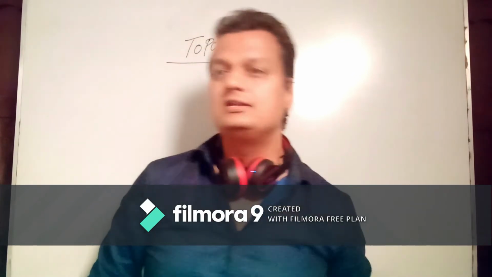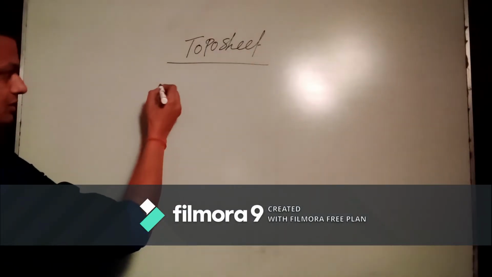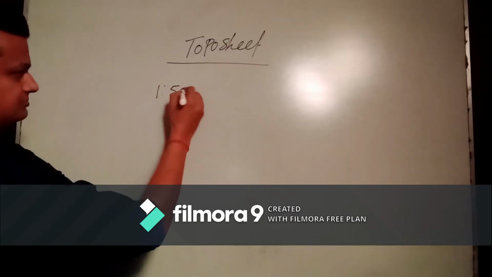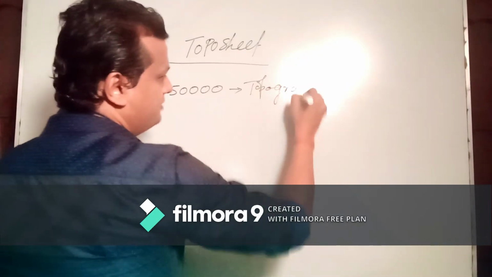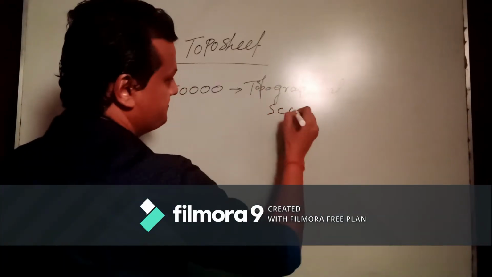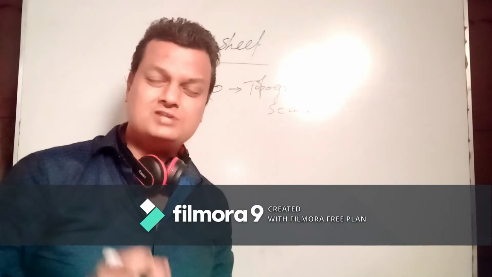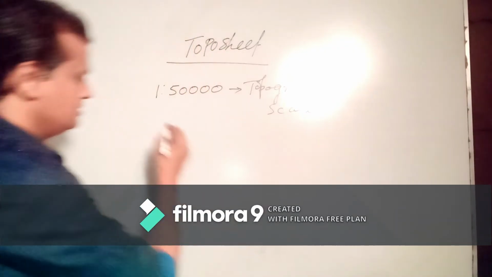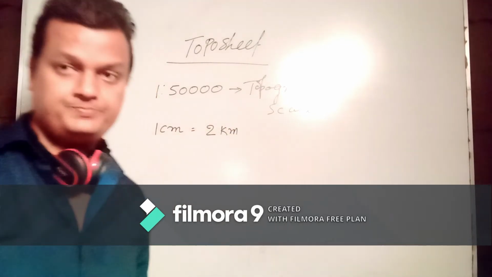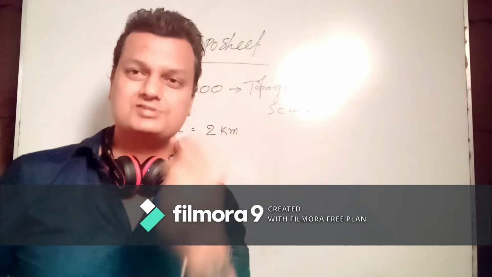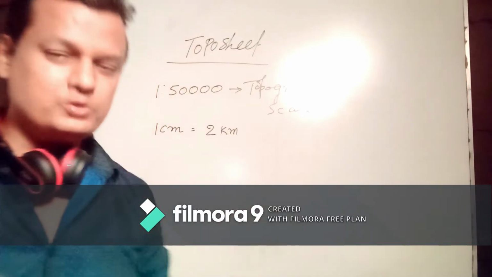There are two important scales in a topo sheet. The first scale is 1:50,000. This is the topographical scale. And to measure the distance and the total length of something, 1 centimeter is equal to 2 kilometer, which is going to help us in foreground reference or in distance. So these two scales would be there in a topo sheet. Keep it in your mind and it is going to help us.